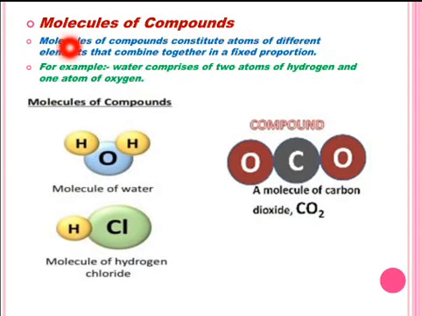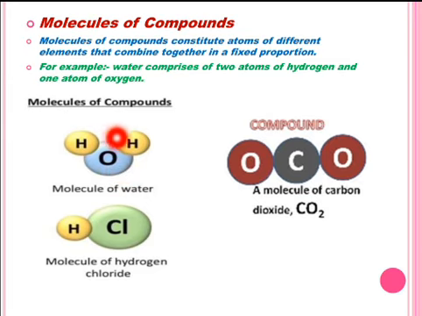Now let us see molecules of compounds. Molecules of compound constitute atoms of different elements that combine together in a fixed proportion or fixed ratio. For example, see in this picture, water molecule comprises 2 atoms of hydrogen and 1 atom of oxygen in the fixed ratio, that is 2:1, means 2 hydrogen atoms and 1 oxygen atom.